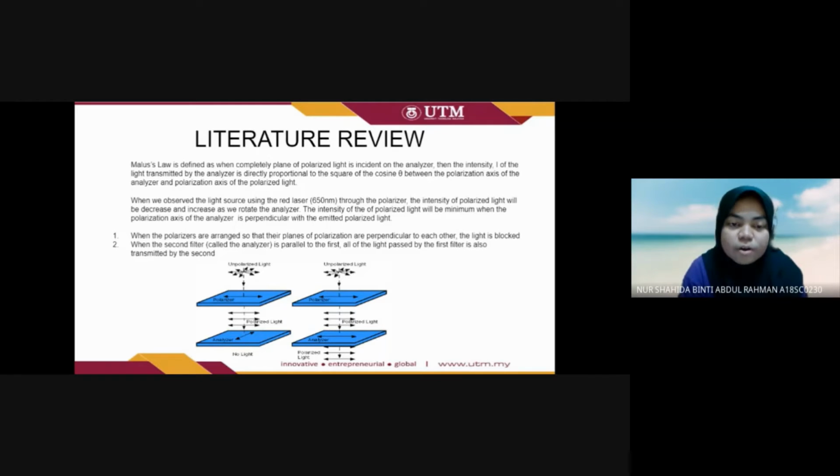The intensity of the polarized light will be minimum when the polarization axis of the analyzer is perpendicular to the emitted polarized light. From the first picture, when the polarizers are arranged so that their planes of polarization are perpendicular to each other, the light is blocked. In the second picture, when the second filter, called the analyzer, is parallel to the first, all the light passed by the first filter is also transmitted by the second.